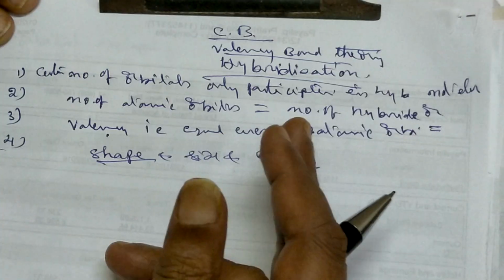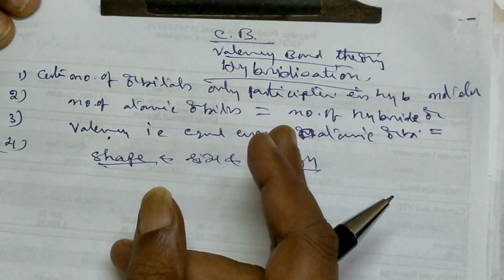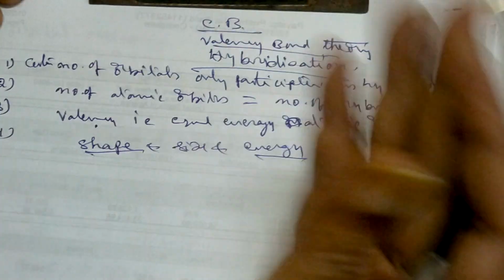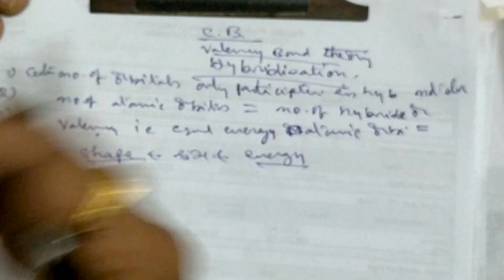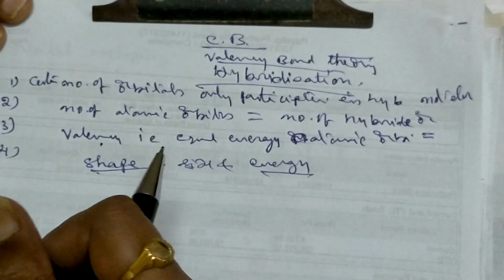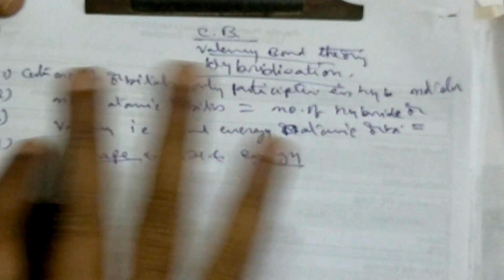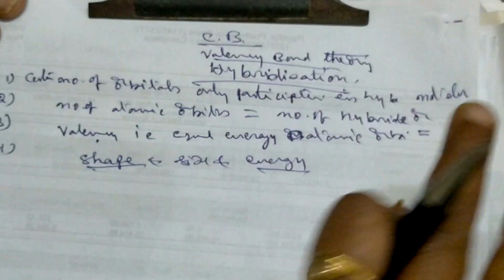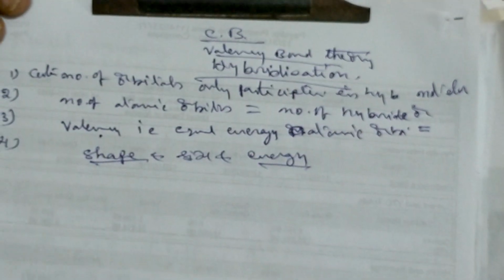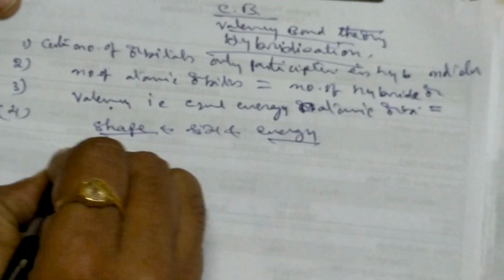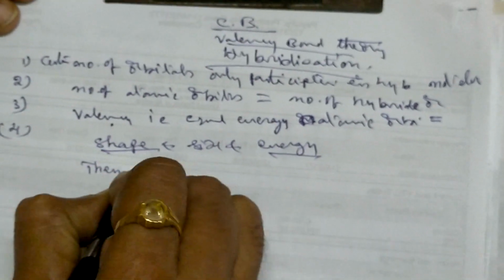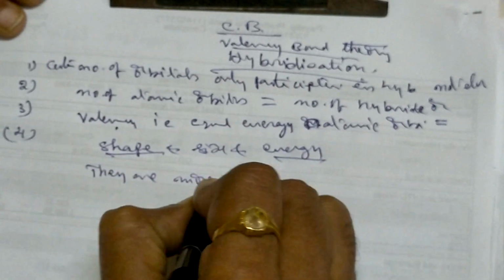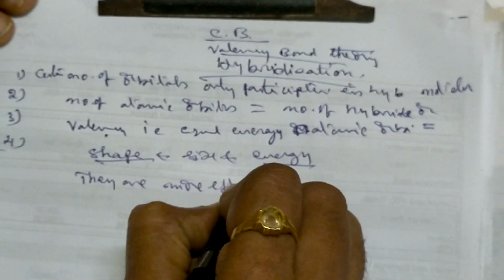S and P, suppose they participate in the hybridization. Initially s will have a different shape, s will be the spherical shape, and p will have the dumbbell shape. But finally the mixed, hybrid orbitals will have the same shape, energy, same size, everything is the same. That is why they are more effective for bonding.